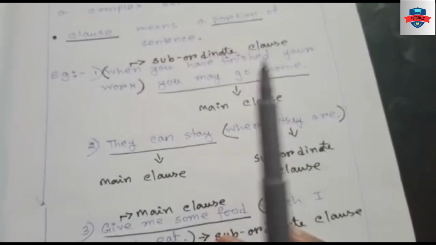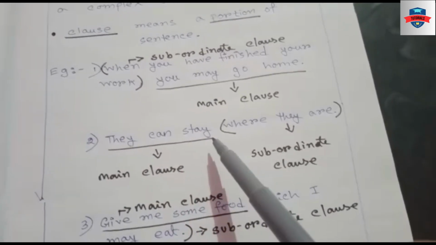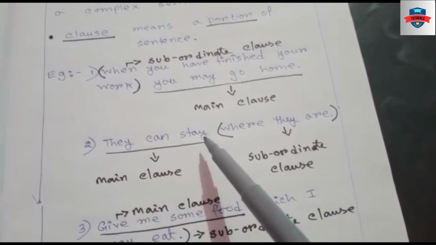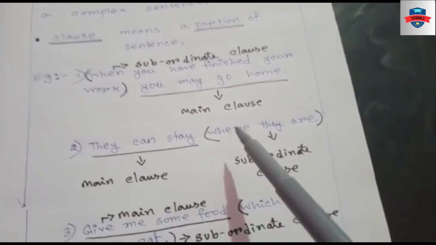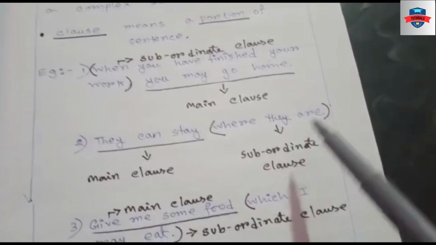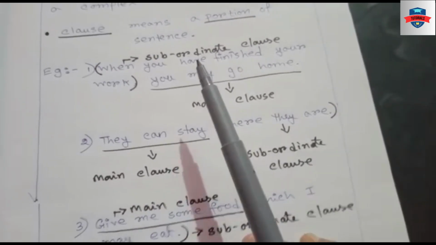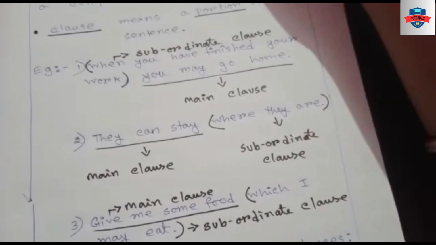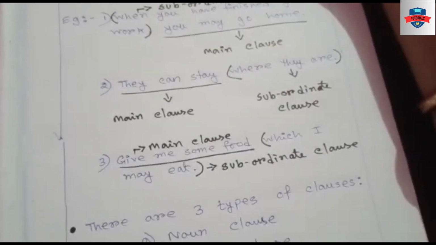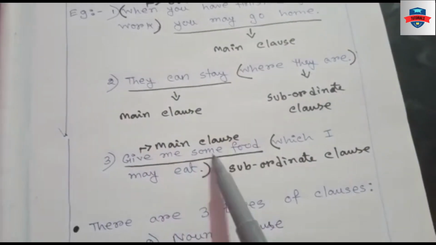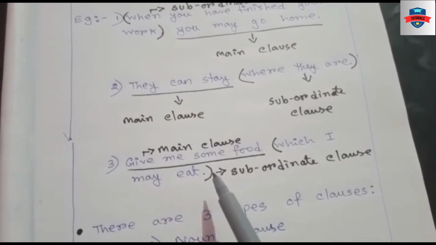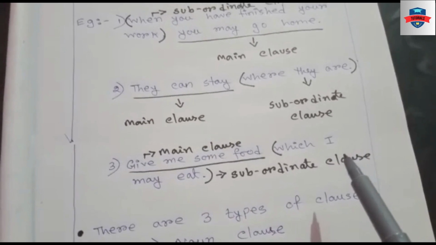Number 2. They can stay where they are. They can stay, this portion main clause, where they are, this portion subordinate clause. Number 3. Give me some food which I may eat. So here, give me some food is the main clause, which I may eat is the subordinate clause.